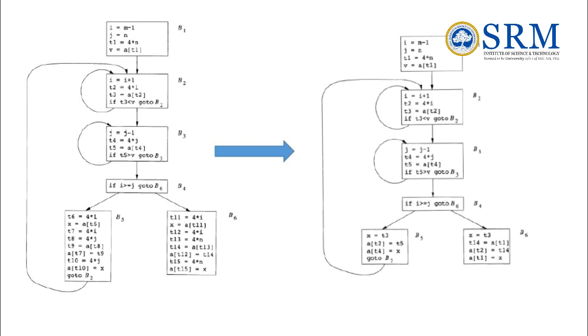Here you can see B1, B2, B3 and B4. There won't be any loop optimization needed. Only in B5 and B6 the loop optimization is needed, because there is a limited value, there is a constant folding and there is dead code elimination. So we have to look for everything: loop optimization, constant folding, dead code elimination and copy propagation. Then only we can do some modification as smartness in the coding.